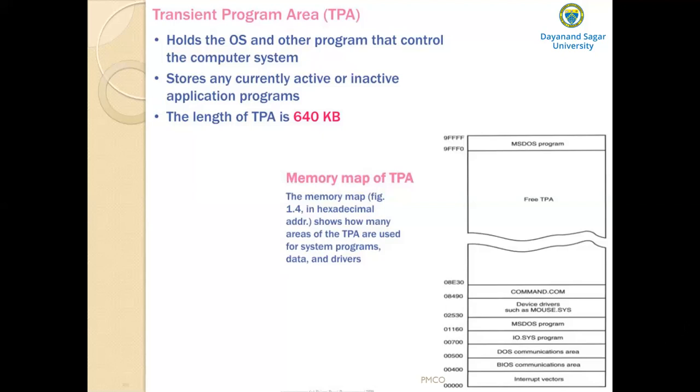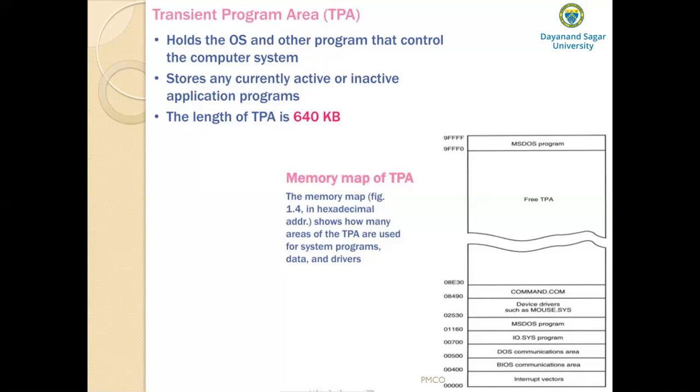Then above the BIOS and DOS communication area, we have the IO.sys program. This IO.sys is a program that loads into the TPA from the disk whenever an MS-DOS system is started. Whenever you start the MS-DOS operating system, this IO.sys file is loaded into the transient program area from the disk automatically. IO.sys contains programs that allow DOS to use the keyboard, the video display, printer, and other I/O devices often found in the computer system.